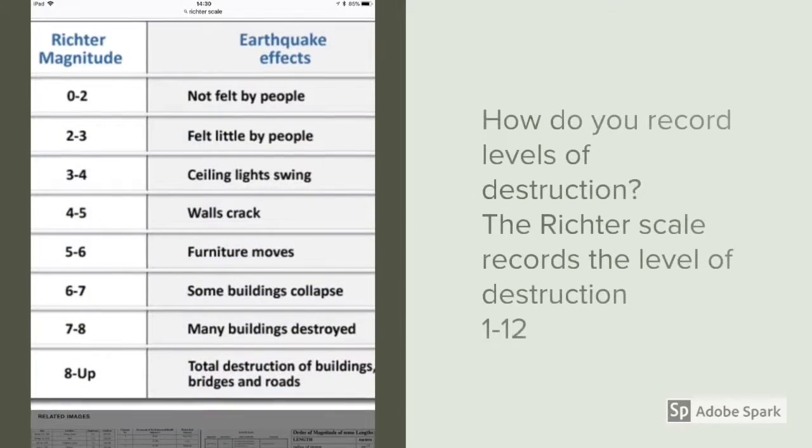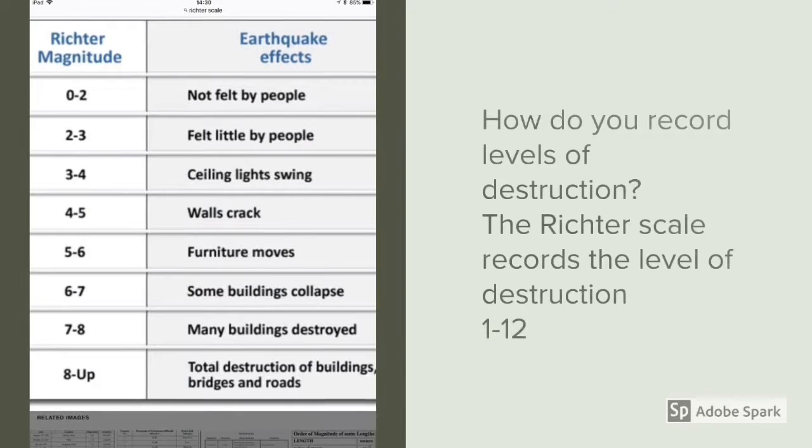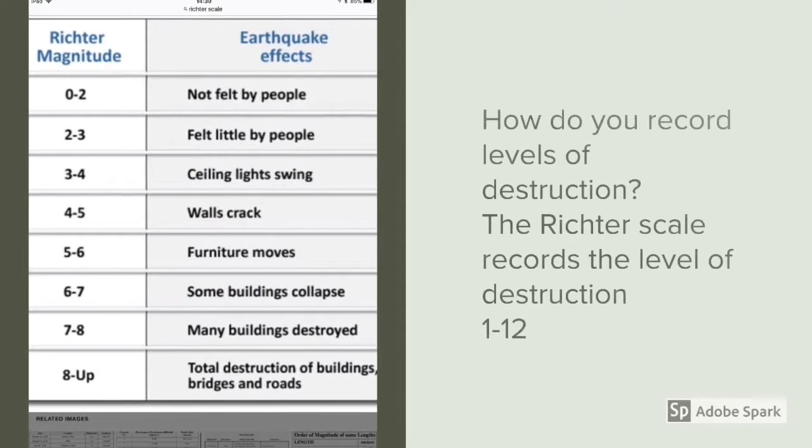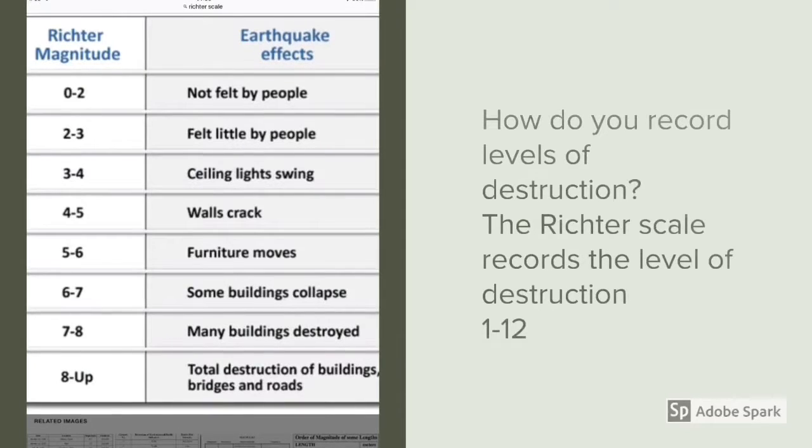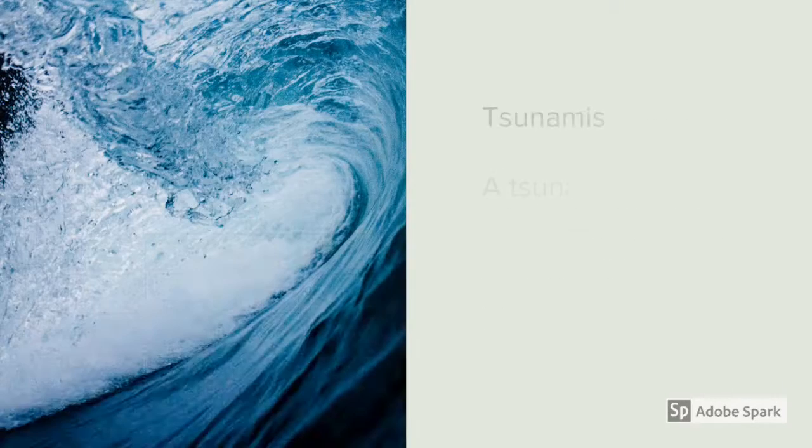The Richter scale records the level of destruction with numbers 1 to 12. 1 where no one can feel it and no homes are damaged, and 12 where it causes complete destruction.